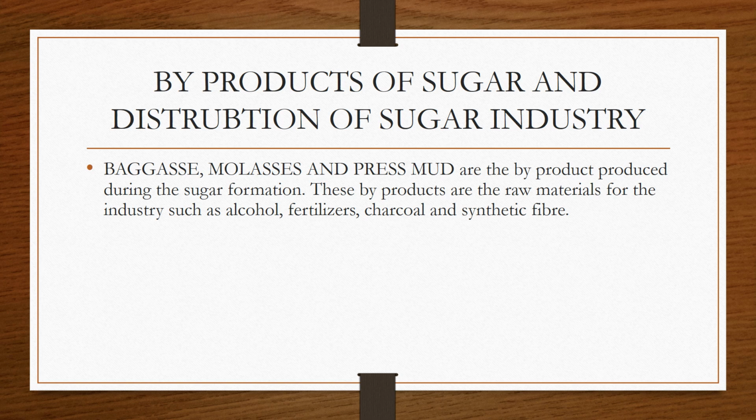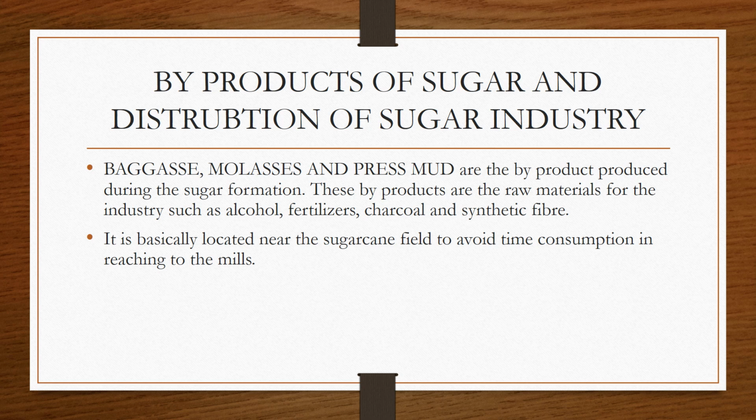These byproducts are used as the raw materials for industries like the alcohol industry, where we supply the molasses, and also fertilizer, charcoal and synthetic fiber. Also, sometimes we send the bagasse to the paper industry, where they make very low quality paper.